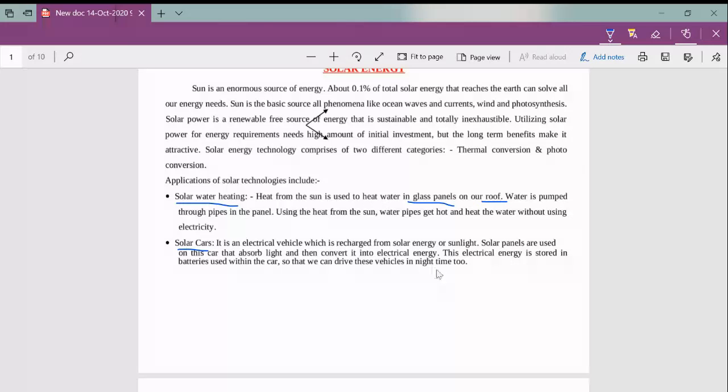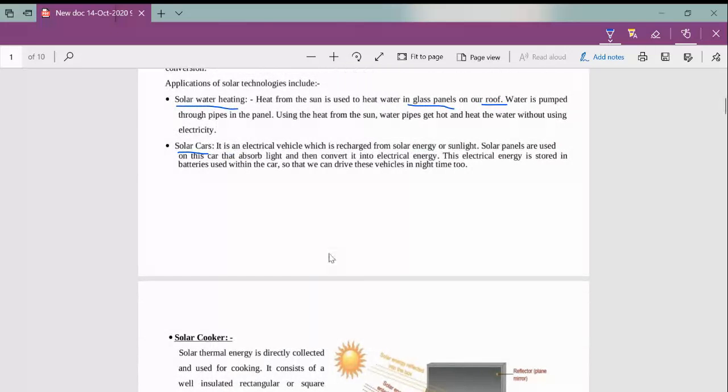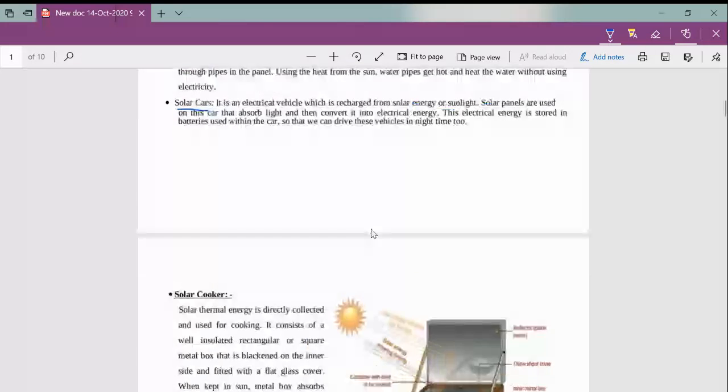Solar panels are used on this car that absorb light and convert it into electrical energy. These vehicles have solar panels. The panel absorbs light energy, sun energy, and converts that energy into electrical energy. The electrical energy is stored in batteries within the car, and that energy is used for the working of the car. We can drive these cars at night time also, whenever there is no sun, because we are storing that energy in batteries.